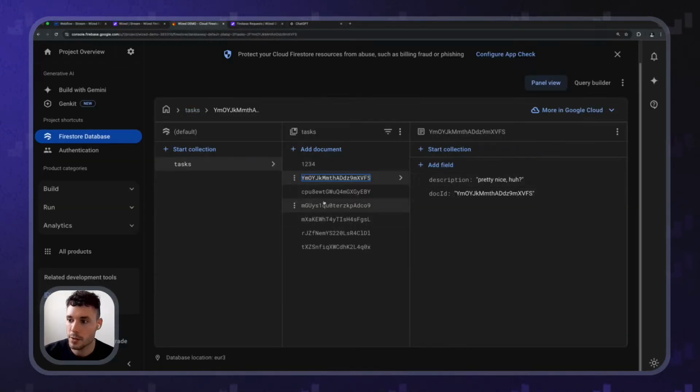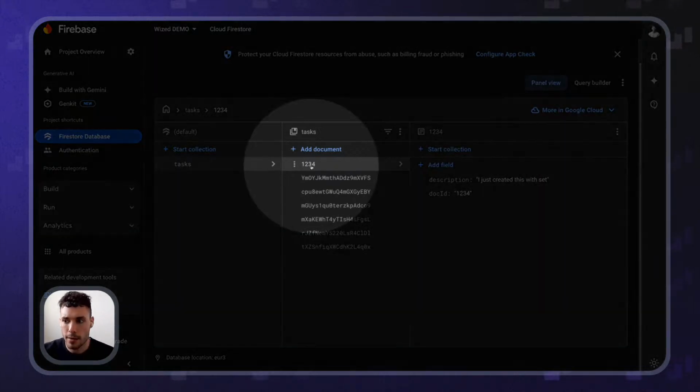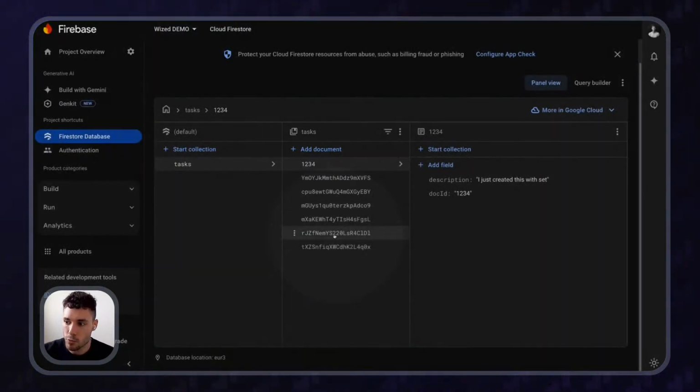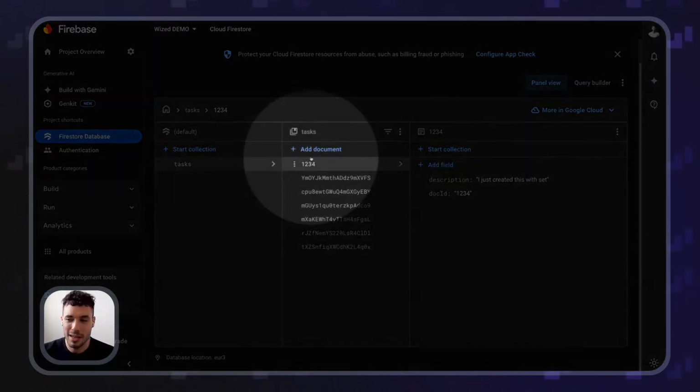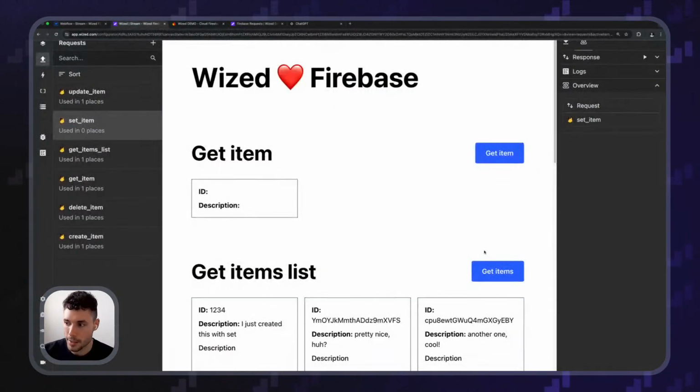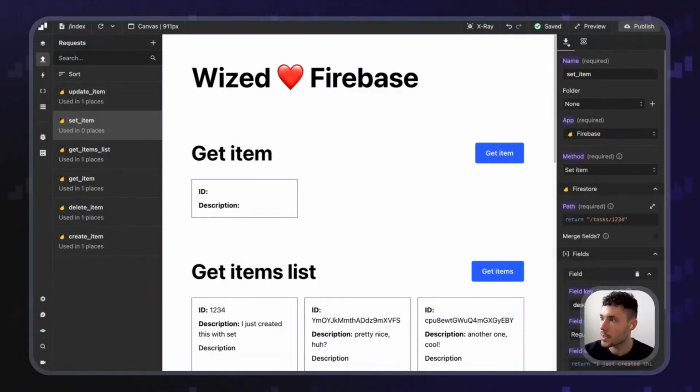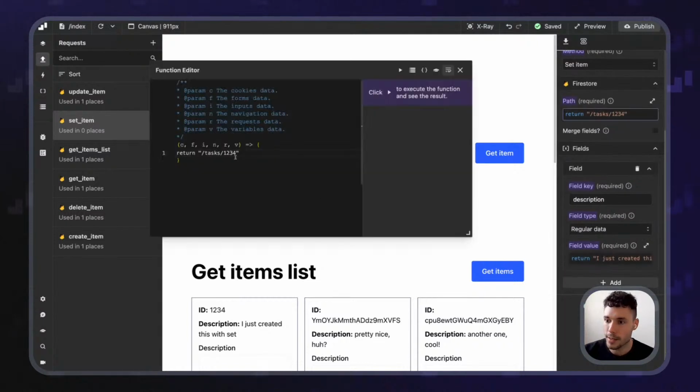Now, if we go to Firebase, you will see how we have a dedicated ID. Instead of having these random IDs that Firebase gives me when I create items, I've got a unique ID that I just defined in here, in set item. Because set item means that if the item does not exist, create it. If it exists, update it.